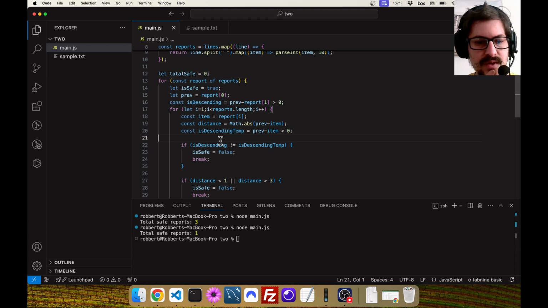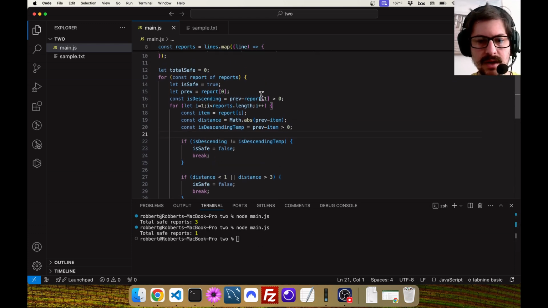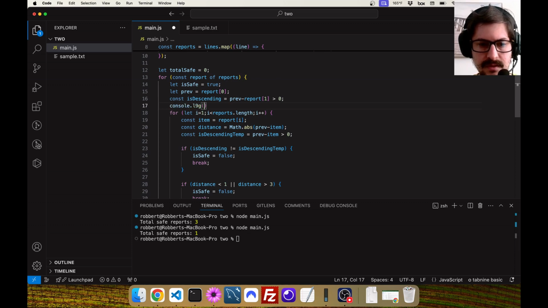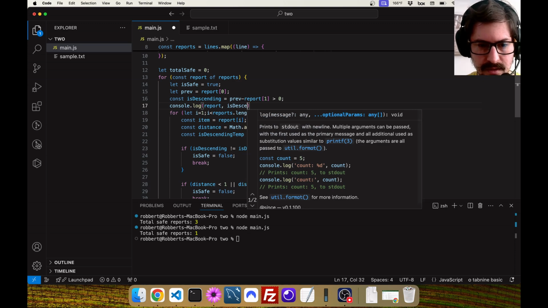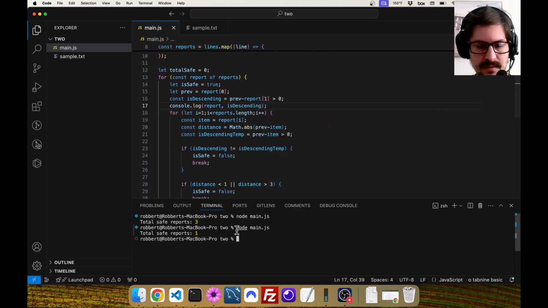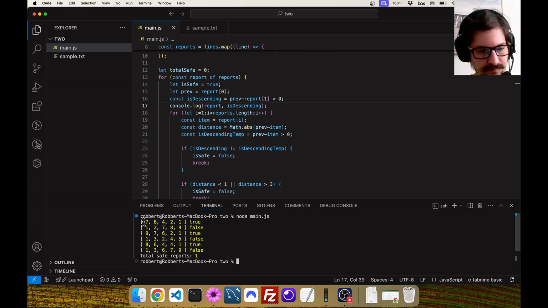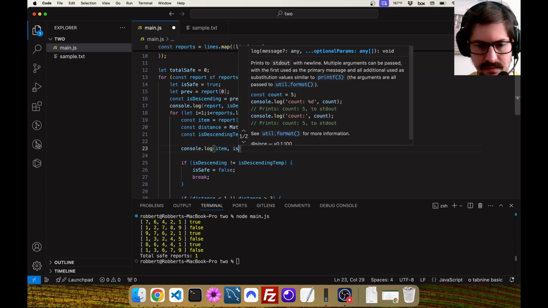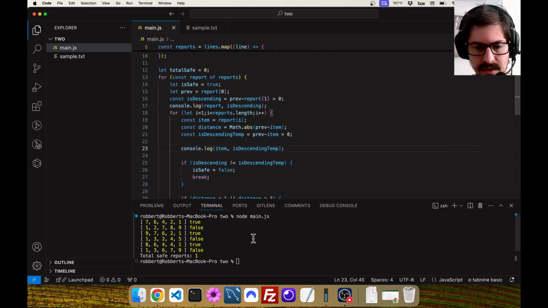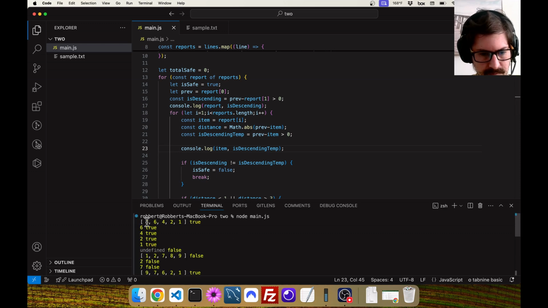Now we get 1. Ooh, something broke there. Okay, time to do some debug. Log report is descending. Somehow I've broken my IntelliSense. Okay, so this one, yes. This one is, okay, that's fine. Descending, yes, not descending. Descending, okay, so at least that works. And now, item. And let's check this. Okay, so that's all great. All trues, cool.